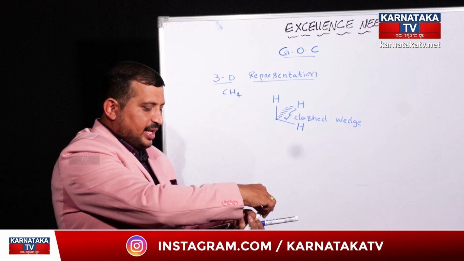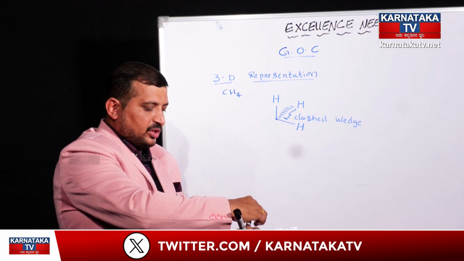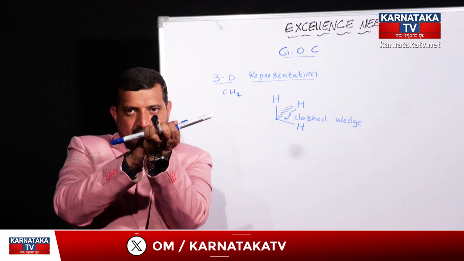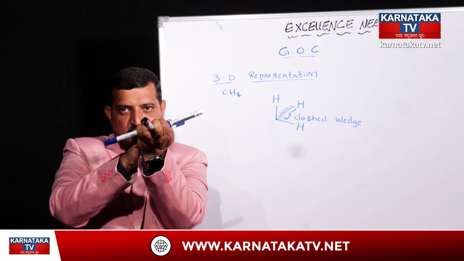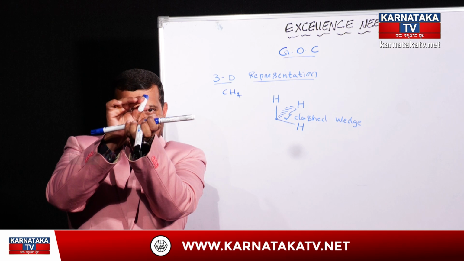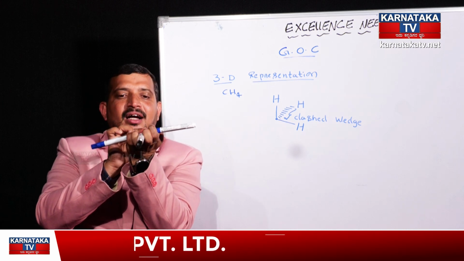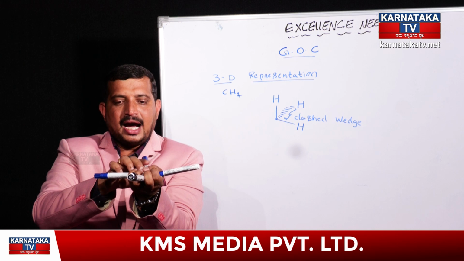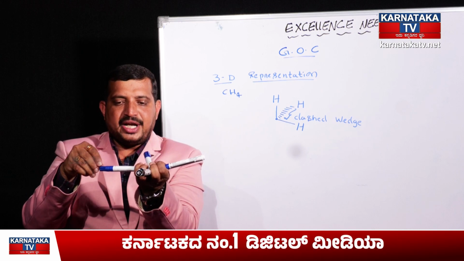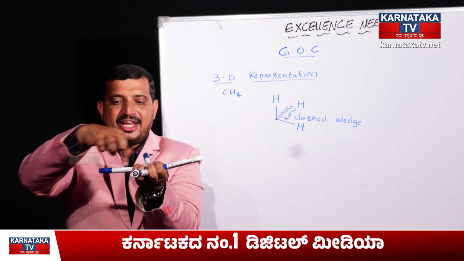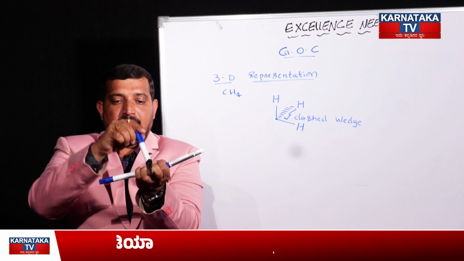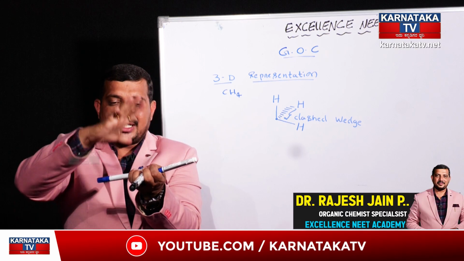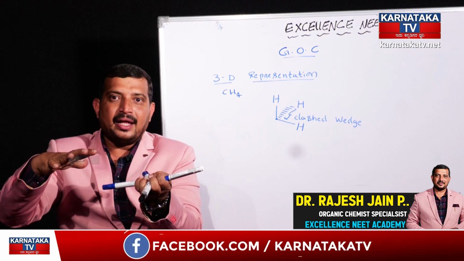So what happens among these 4 hydrogen atoms: just imagine you are the observer. This is the hydrogen atom which is facing towards the observer, and this hydrogen atom, you cannot see it, that will be facing away from the observer. And the carbon atom as well as the 2 hydrogen atoms will lie on the same plane. The plane of these 2 structures may vary, but the carbon atom and 2 hydrogen atoms should lie on the same plane.